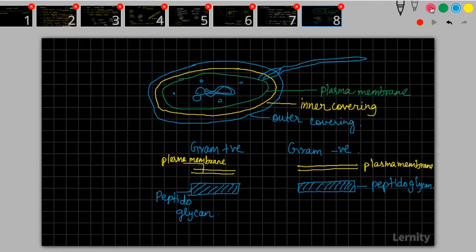And then there is one more layer which is present. This is called an outer membrane.